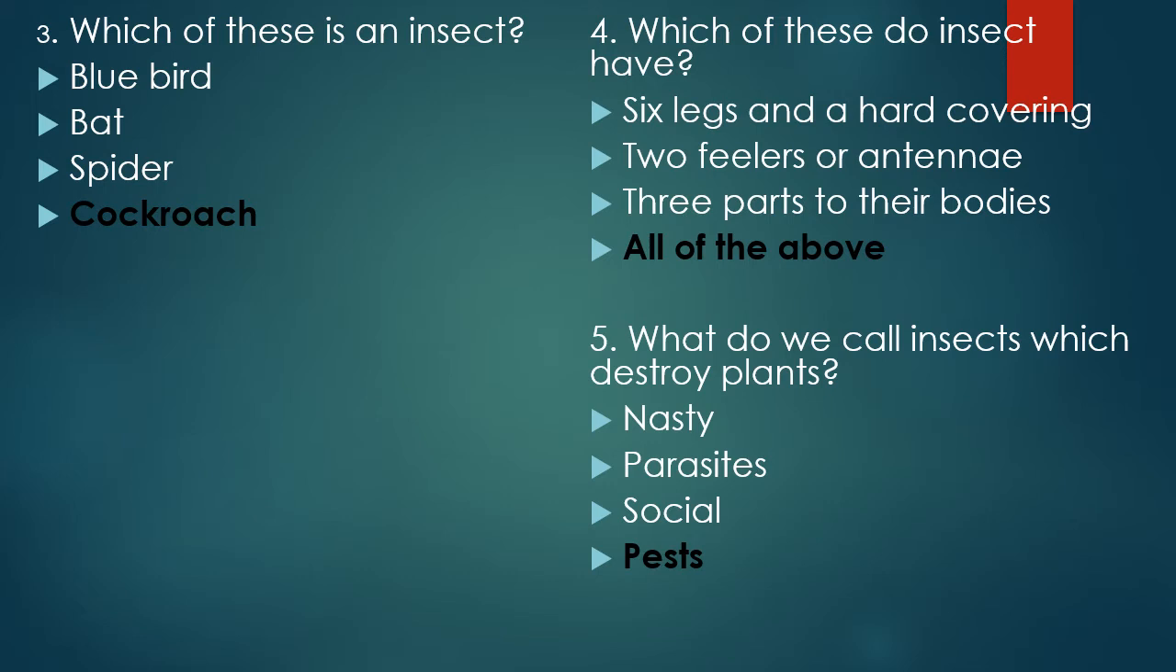The fifth statement is what do we call insects which destroy plants? Nasty, parasites, social, or pests? And the correct answer is pests. Pests are those insects which destroy the plants.